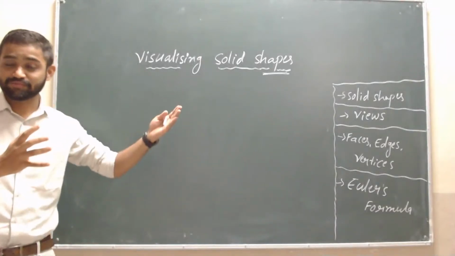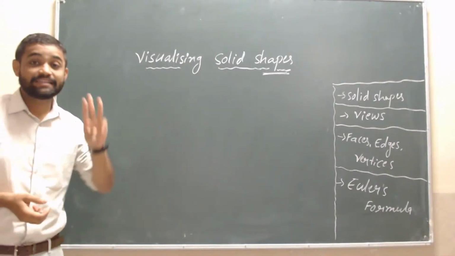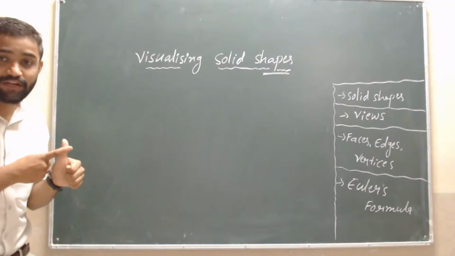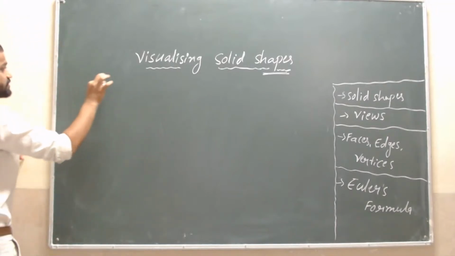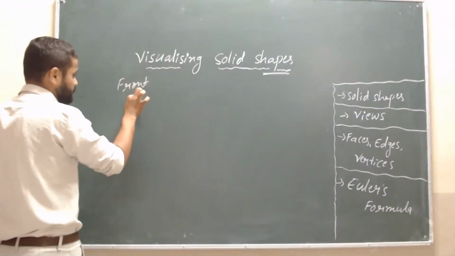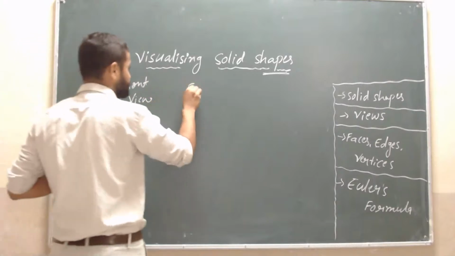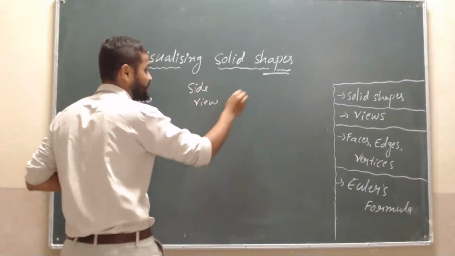That is related to a YouTube channel. But here, the views are three views: front view, side view, and top view.